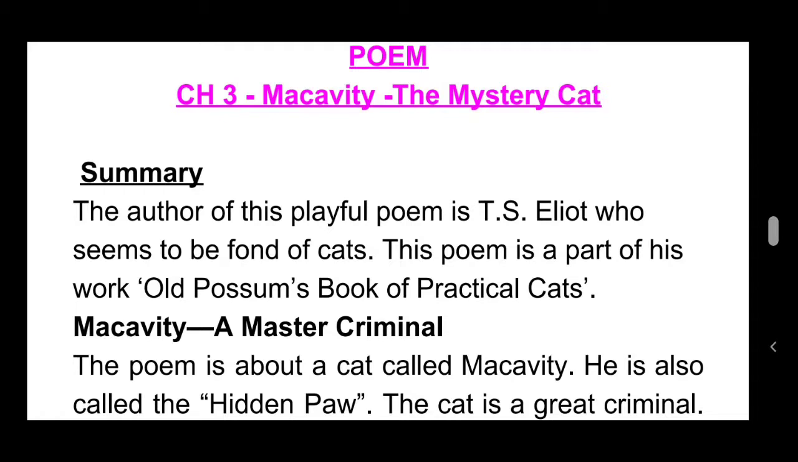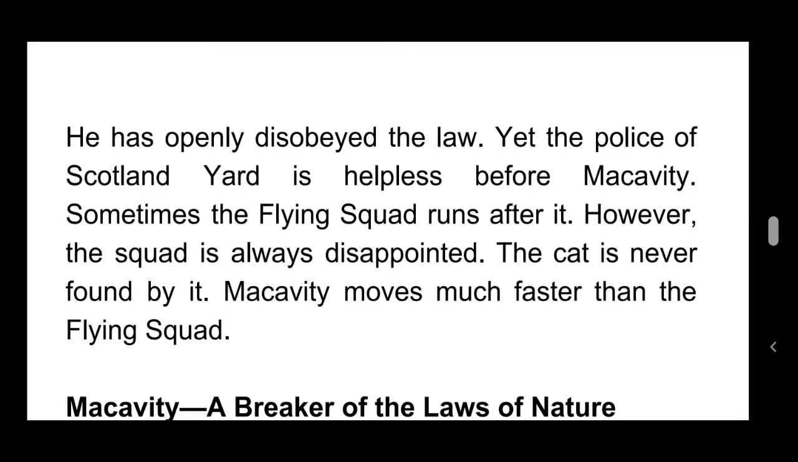So in this poem, the cat is named Macavity. He is also called the Hidden Paw. The cat is a great criminal. He has openly disobeyed the law. Yet the police of Scotland Yard are helpless before Macavity. Sometimes the flying squad runs after it. However, the squad is always disappointed. The cat is never found by it.